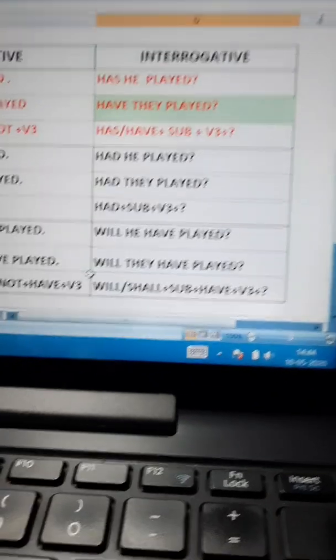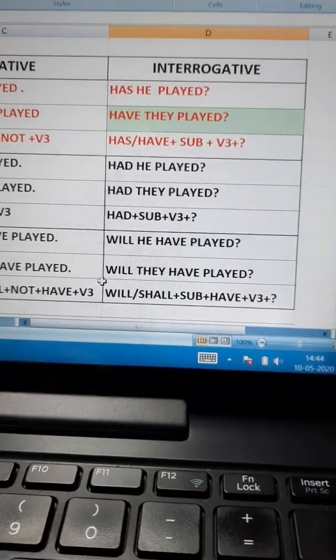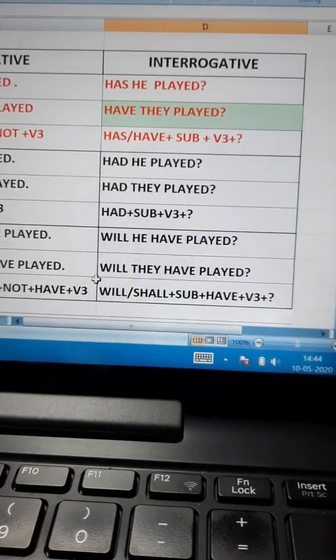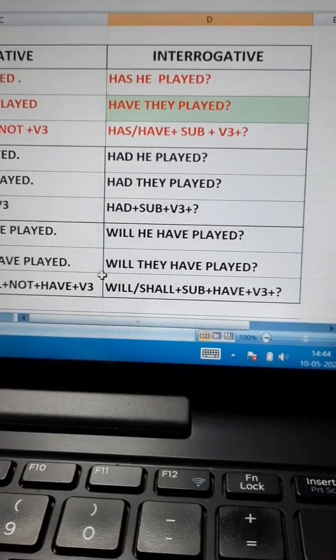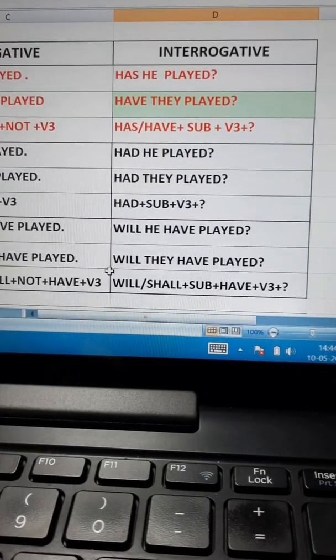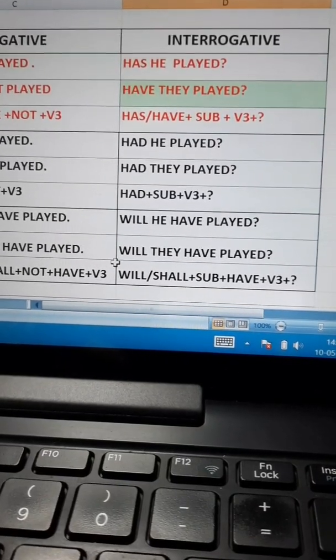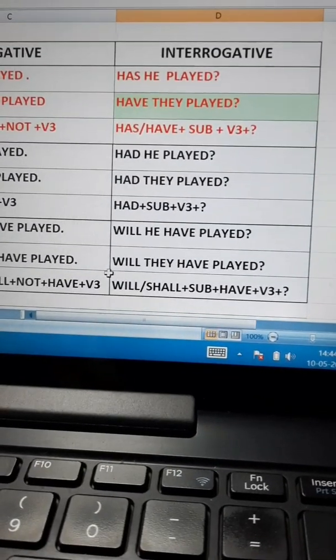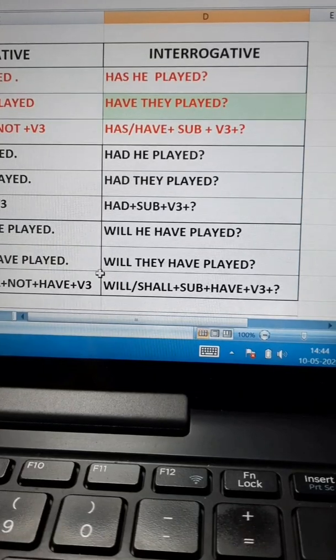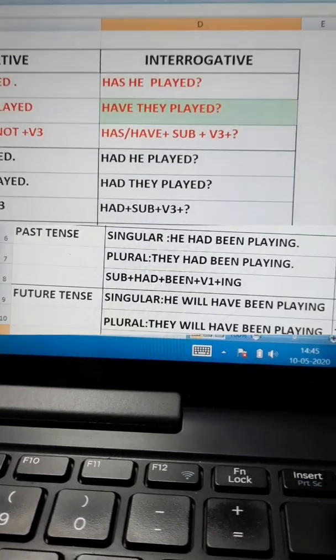Now past perfect tense, when we are making interrogative: Had he played? Had they played? Had plus subject plus third form of verb plus question mark. This is the order here. Now the third one is future perfect tense. We are going to make interrogative of it. Will he have played? Will they have played? Will/shall plus subject plus have plus third form of verb.